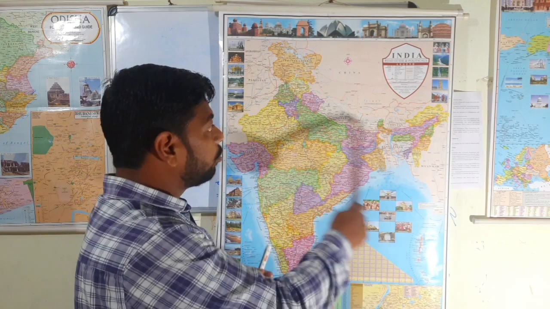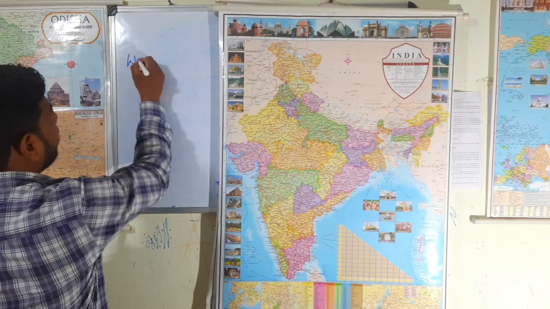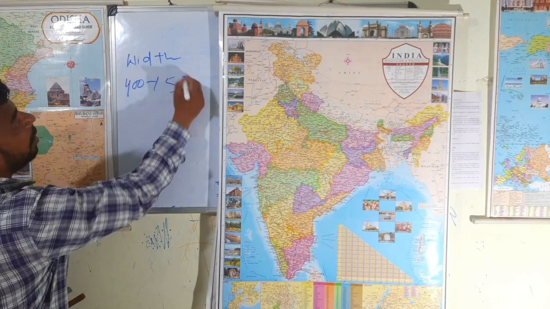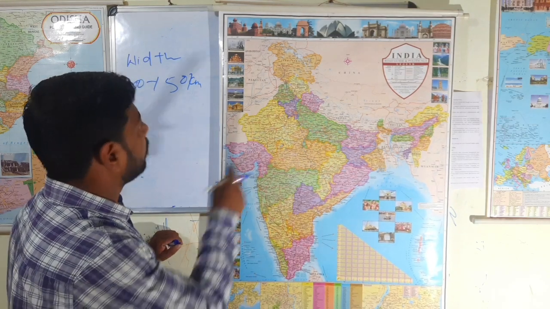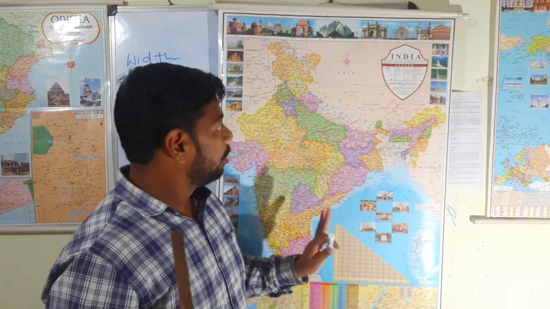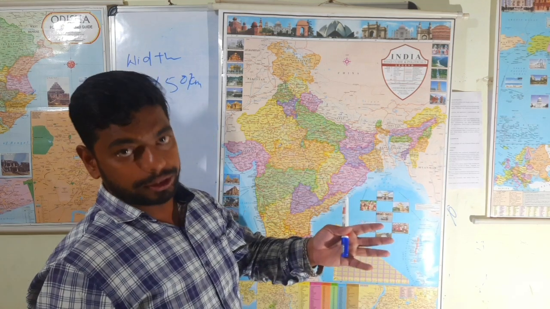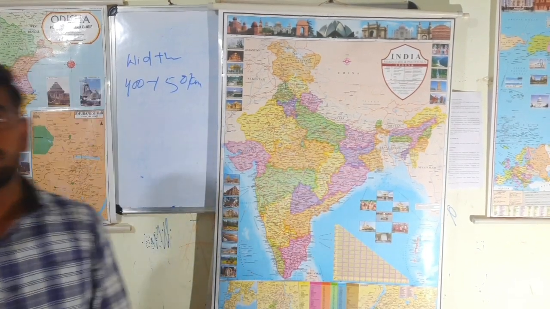And in fact, the length, I told you, is around 2400 kilometers, and the width varies from region to region. It extends from 400 kilometers to 150 kilometers. In the western part of the Indian Himalayan regions, it is around 400 km, but in the case of the eastern part, it is around 150 km. Fine. So Indian Himalayan region is spread over how many states? 11 states and 2 union territories. Okay. Clear? Next.